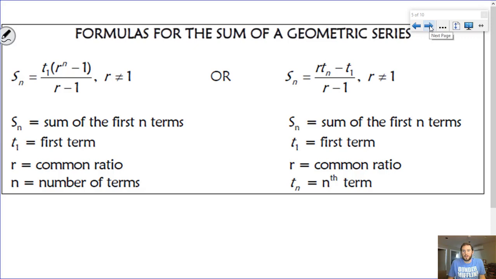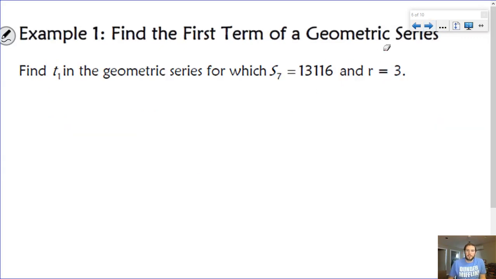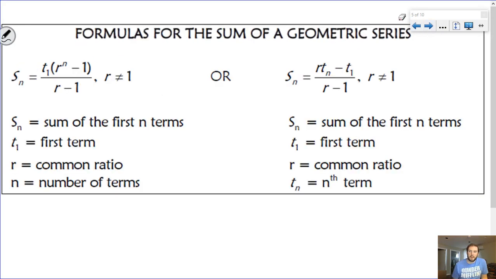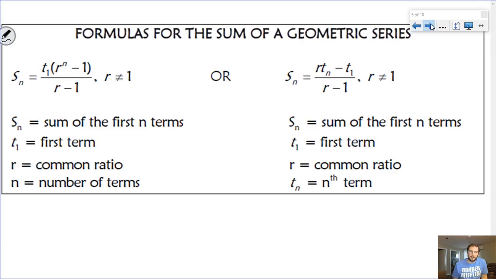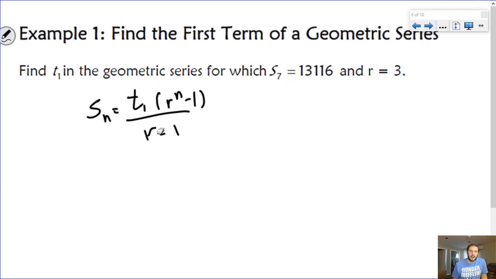Okay, so let's take a look at our new formula in action. So, for example, if I wanted to find the first term of a series, what I would need to do is take my new formula, so my Sn equaling term 1 times r to the n minus 1, all over r minus 1, right?